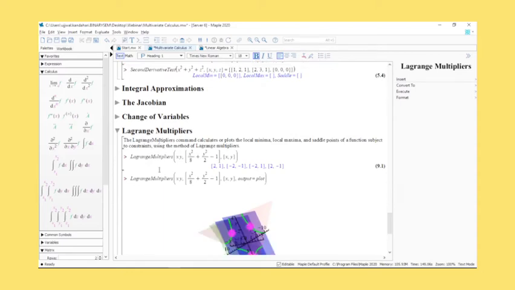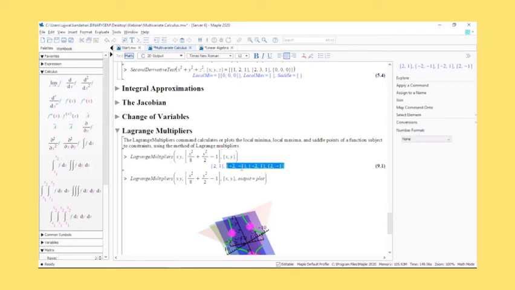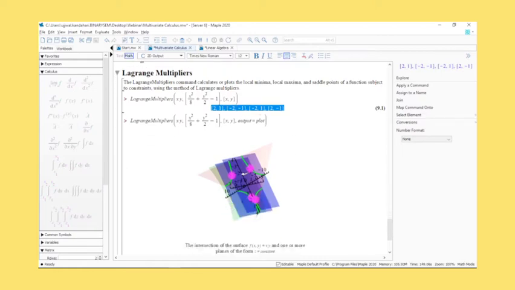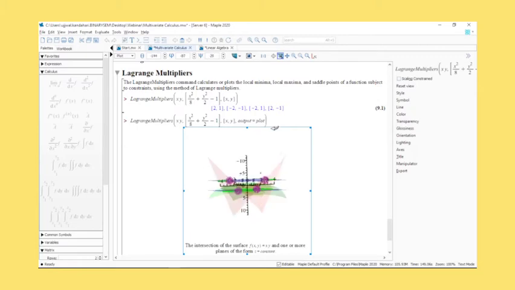Lagrange multipliers, we'll talk a little about that. Again, we have a function that lets you get Lagrange multipliers. Basically, Lagrange multipliers is a method used to identify local maxima, minima, and saddle points. So you can enter the function that you have here, enter the constraints that you have, and enter the points that you want. Basically, the output that we'll be getting is in terms of x and y. These are the 4 points that you get as maxima, minima, and saddle points. And if you set the output as plots, you can simply see and visualize these 4 points that have been made visible to you here as well.